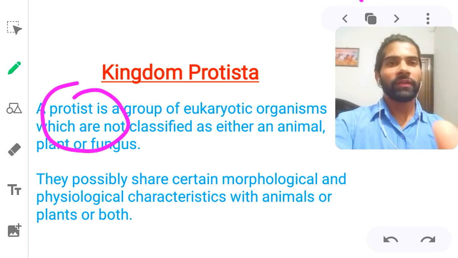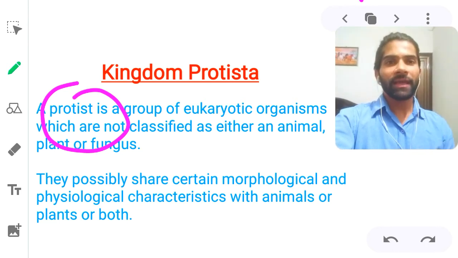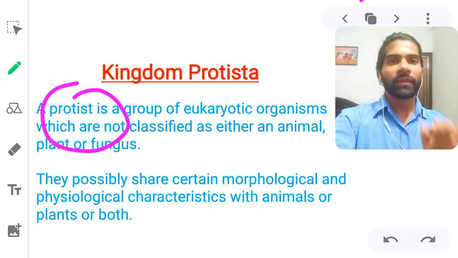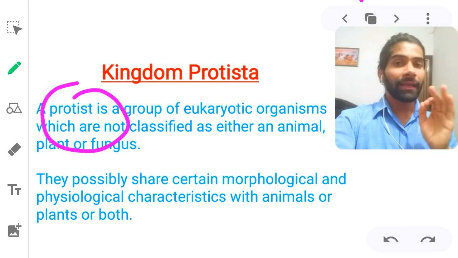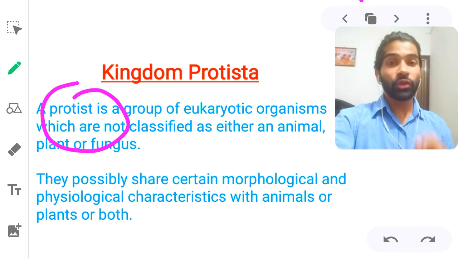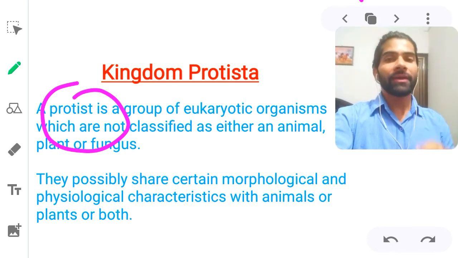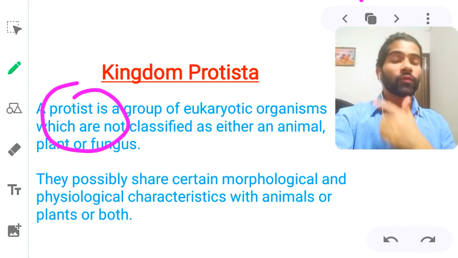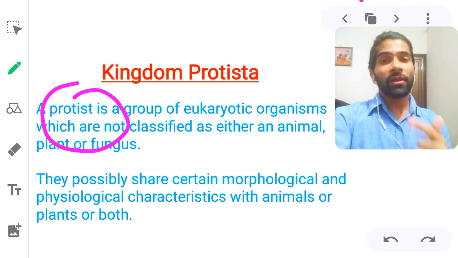Now we know that Protista is not an animal, plant or fungus, but it is a eukaryotic kingdom, and unicellular also. We started with Monera, which was unicellular but prokaryotic.